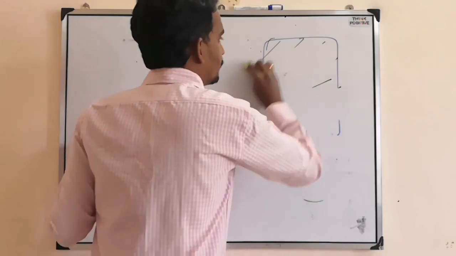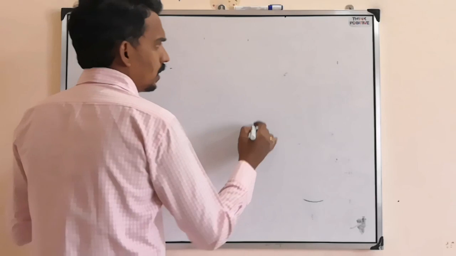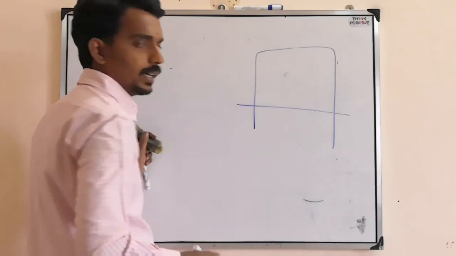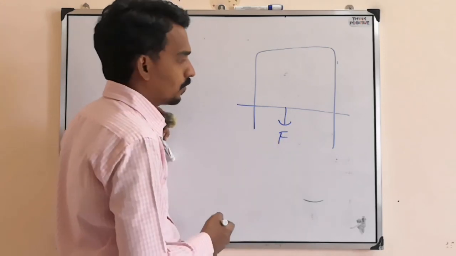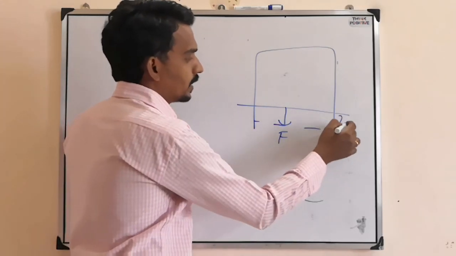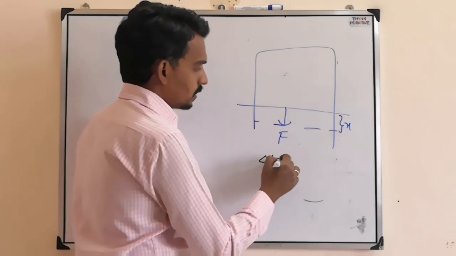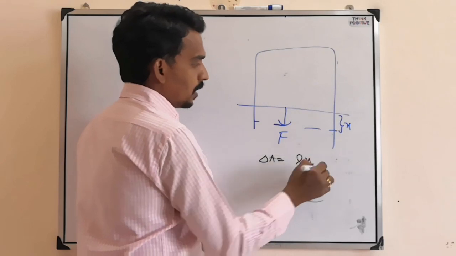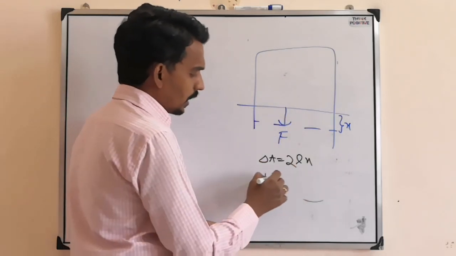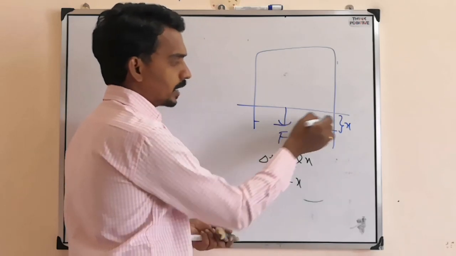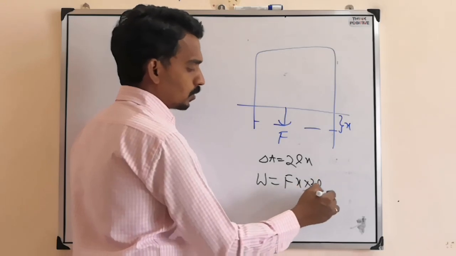Then afterwards, the other type of question is, if you consider the same experiment and you try to pull it with the help of some force, and suppose it moved by a distance x, then there is a change in area, that is Lx, but two surfaces, so 2Lx. Then work done in this process is Fx, force into displacement, and this I will multiply with 2L and divide with 2L.